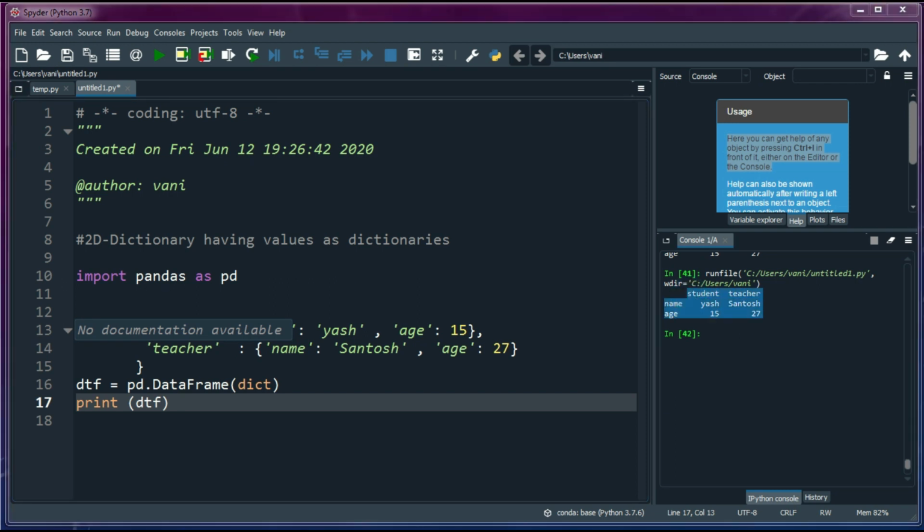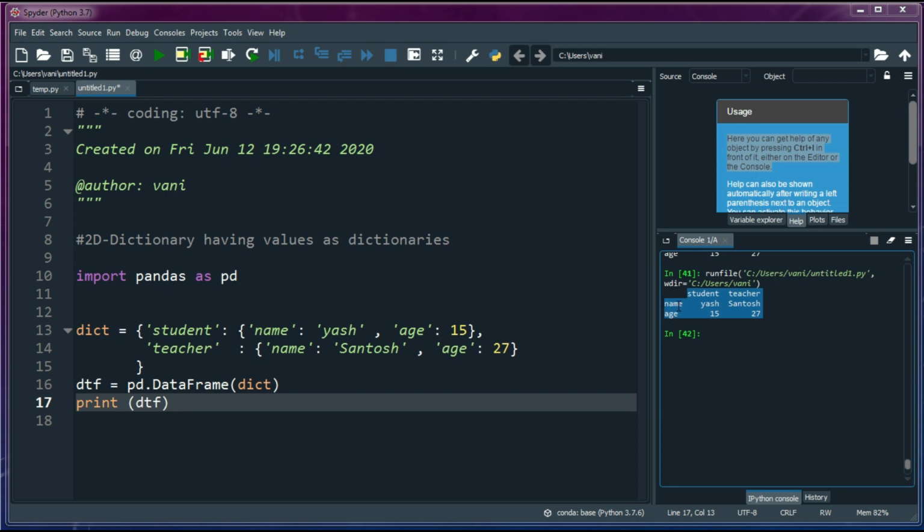Here what you have to observe is the keys of the inner dictionaries, that is name and age, exactly the same. We need to pass the same inner dictionary keys, and the keys of the inner dictionaries make the indexes. So inner dictionary keys are name and age, so these are the indexes.